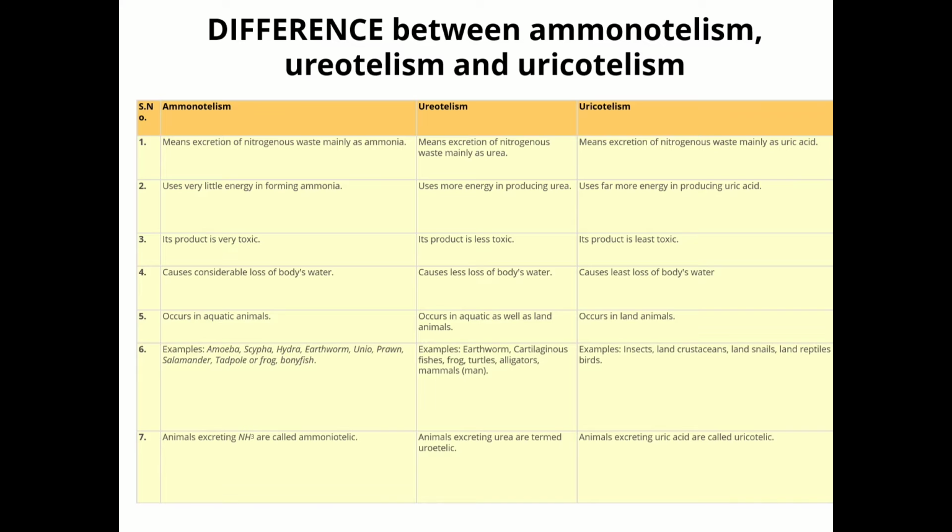Second, we have ureotelism. The excretion of nitrogenous waste in the form of urea is termed as ureotelism. And the animals which excrete urea are called ureotelic animals. Ammonia produced by metabolism is converted into urea in the liver of these animals and released into the blood, which is filtered and excreted out by the kidneys.